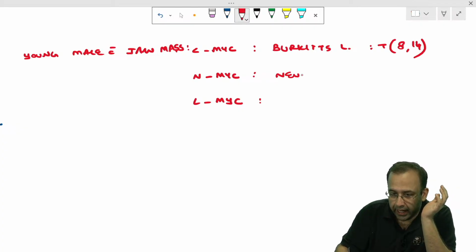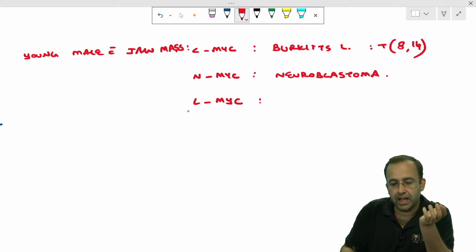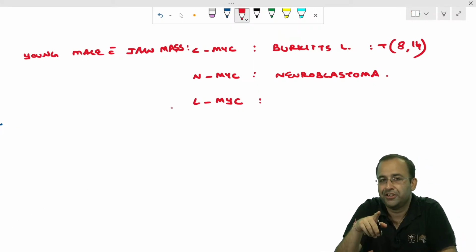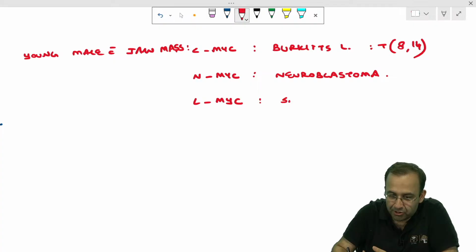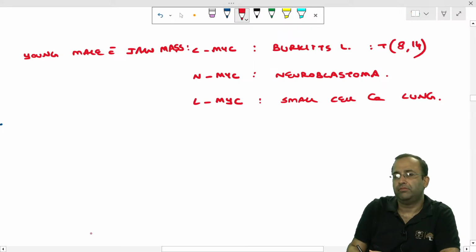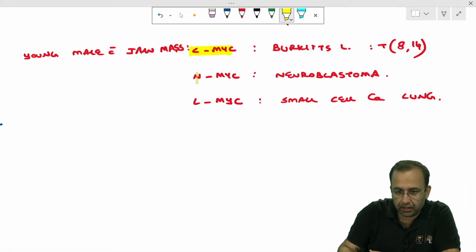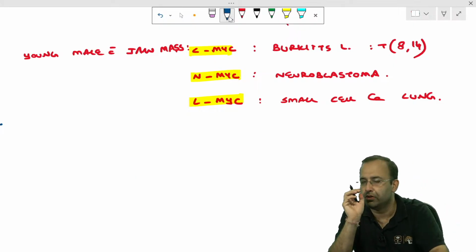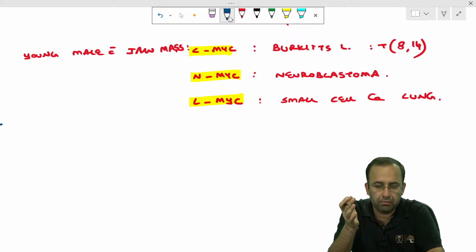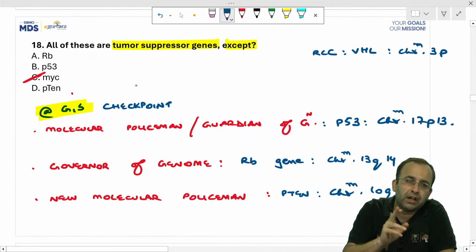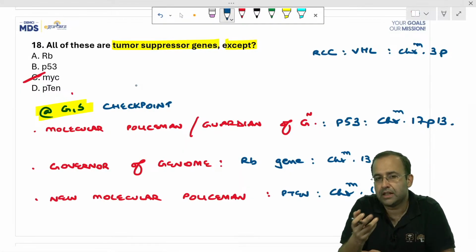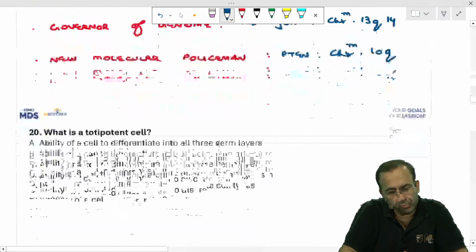Versus NMYC. N, which malignancy is it? Neuroblastoma. Versus L. Which organ in English starts from L? Lungs. No double meanings. Lungs. So, small cell carcinoma lung. Which lung cancer? Small cell carcinoma lung. This is with respect to MYC. You know this. So MYC was a proto-oncogene, whereas all others were tumor suppressor genes, which act mainly at G1S checkpoint. So main cell cycle checkpoint being G1S, end of G1.